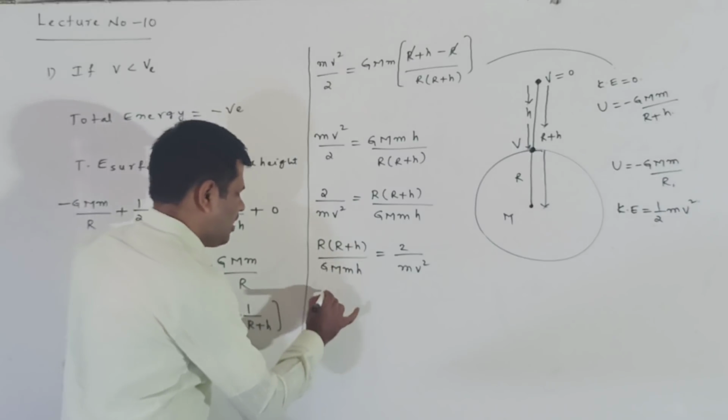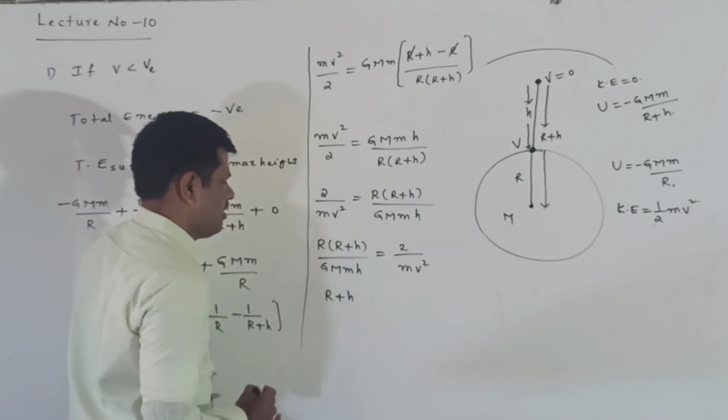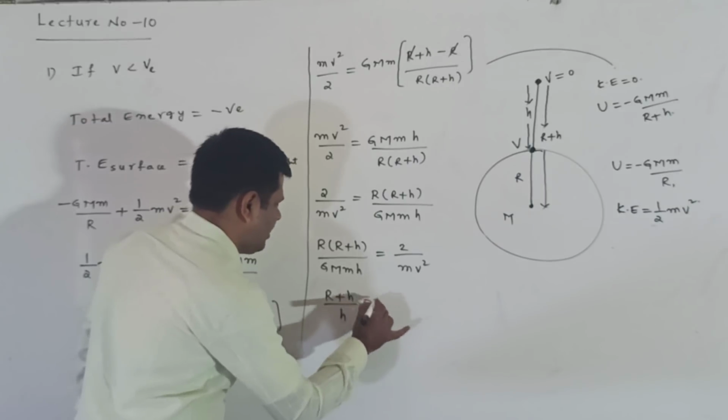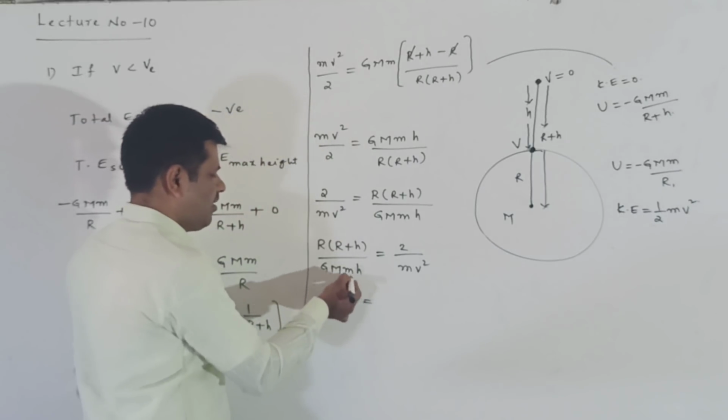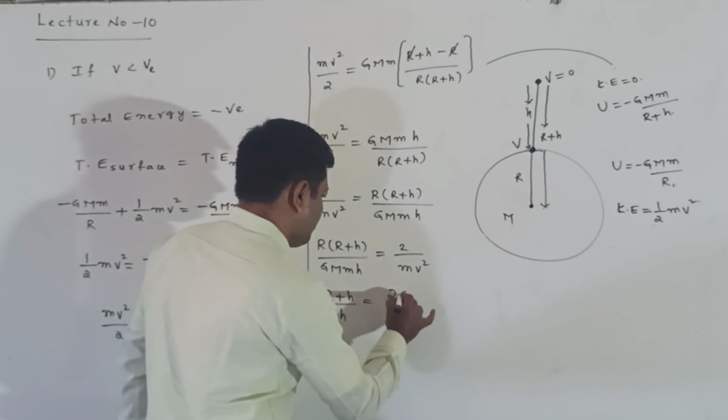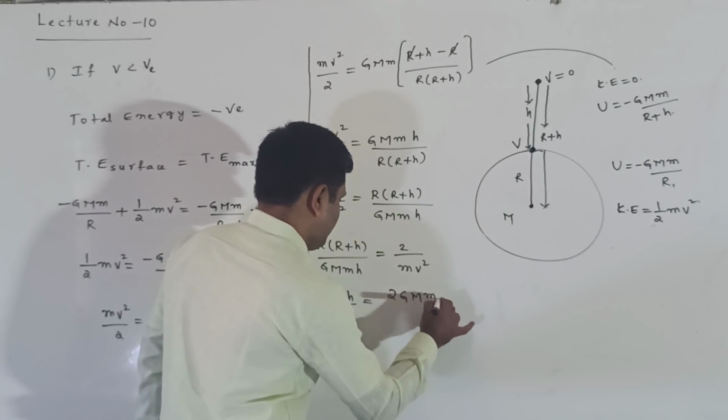So R plus h by h remains on one side, and we take GMm across, multiplying by 2 GMm.